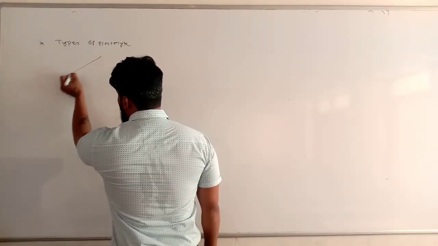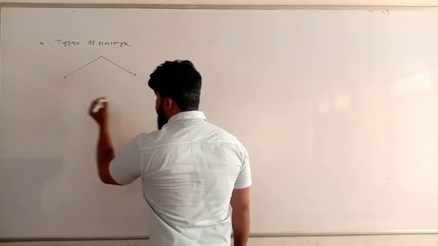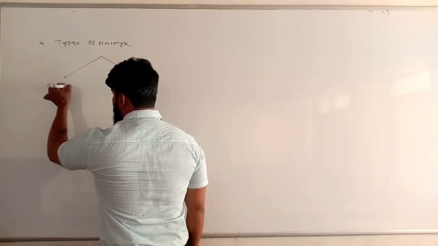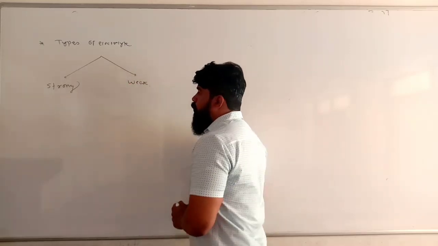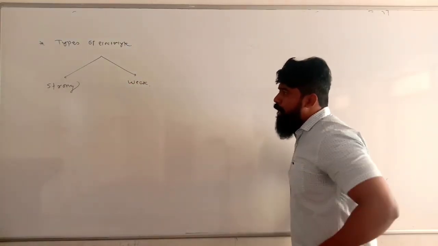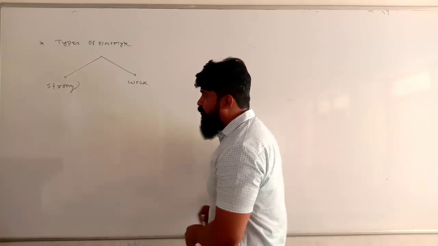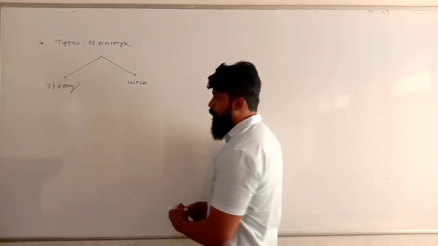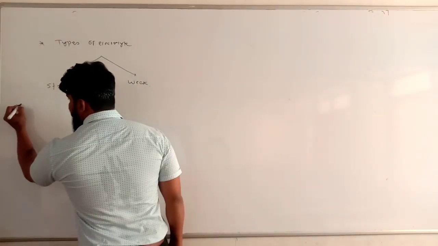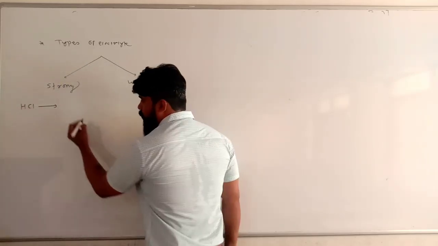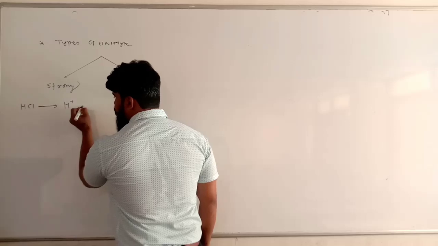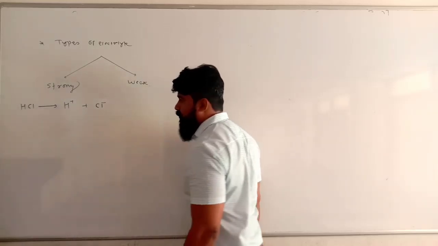There are two types of electrolyte: strong electrolyte and weak electrolyte. This type depends on the extent of dissociation of a substance into its ions. For example, we have HCl. When HCl is dissolved in water, HCl dissociates into H plus and Cl minus.